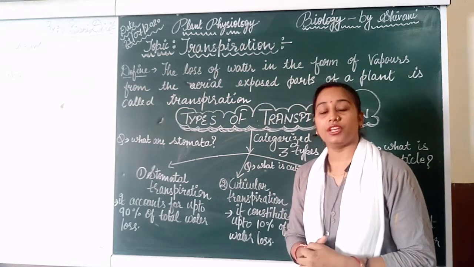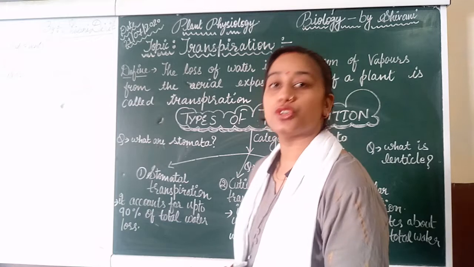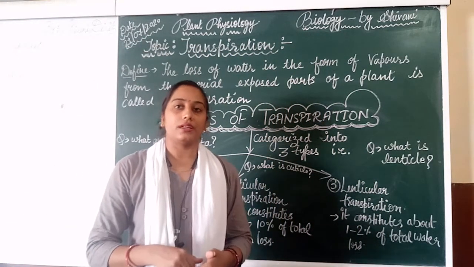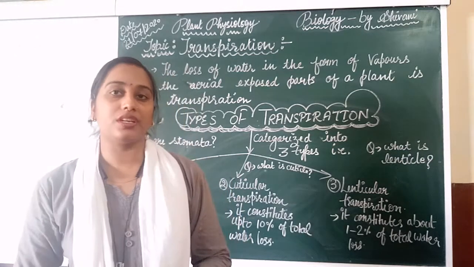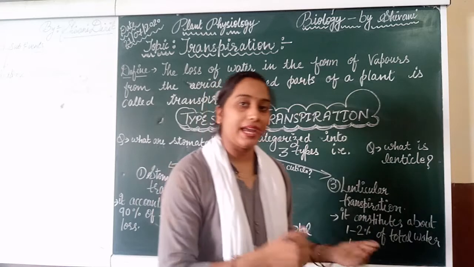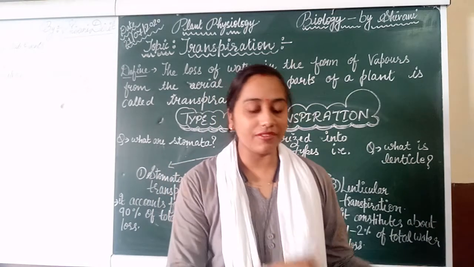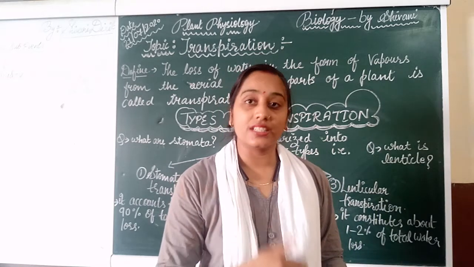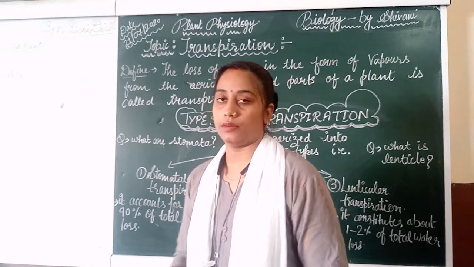In the previous videos, we have discussed the absorption of water by the roots in the plants. The absorption depends on imbibition, diffusion, turgidity, flaccidity and so on.